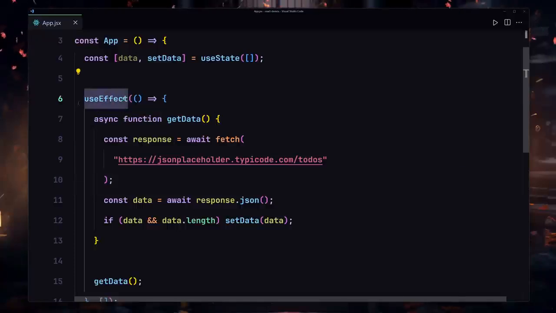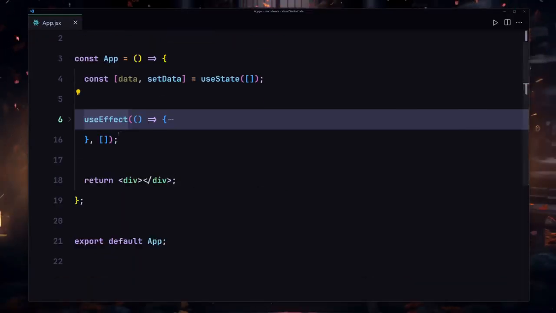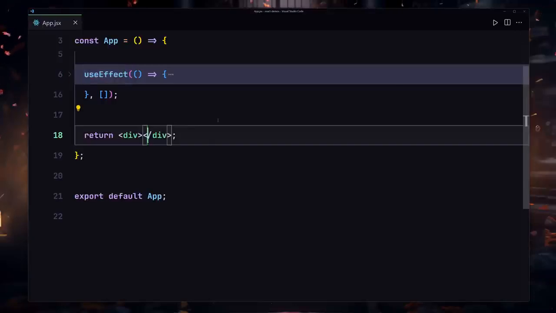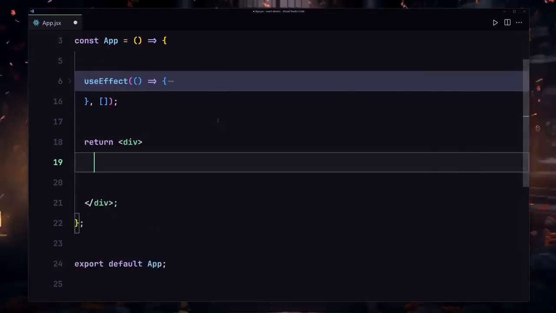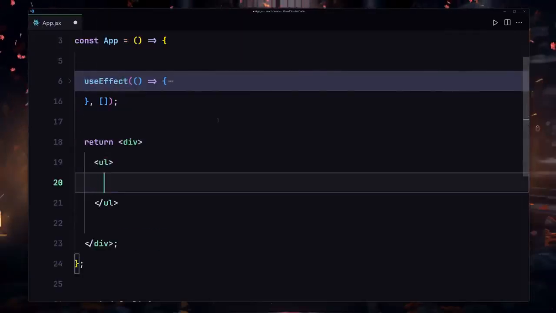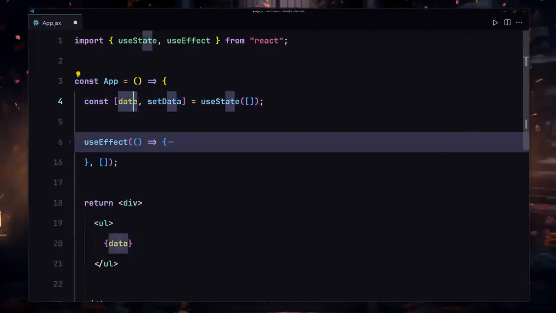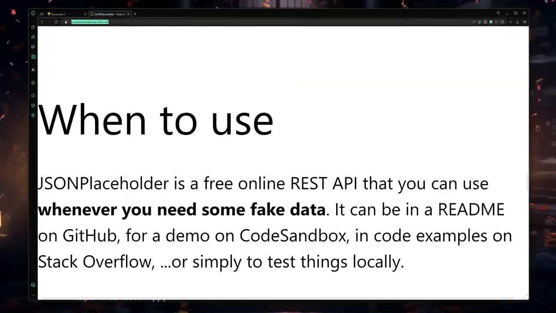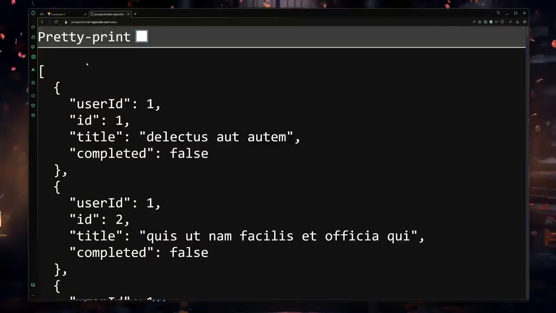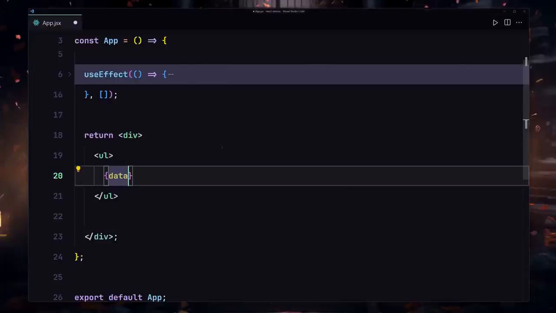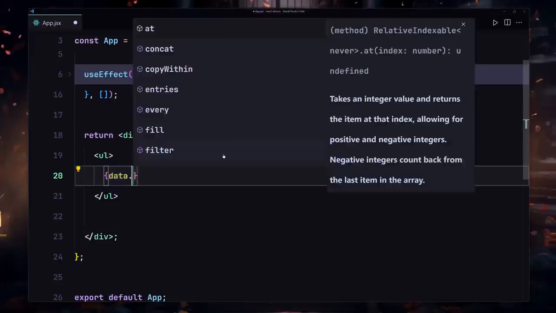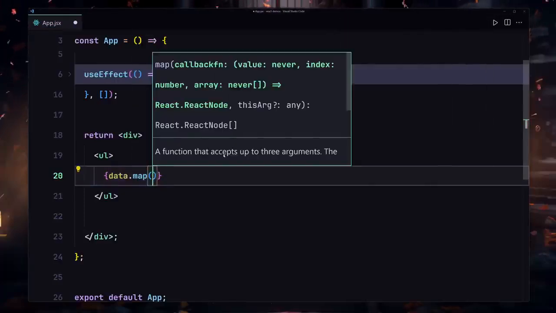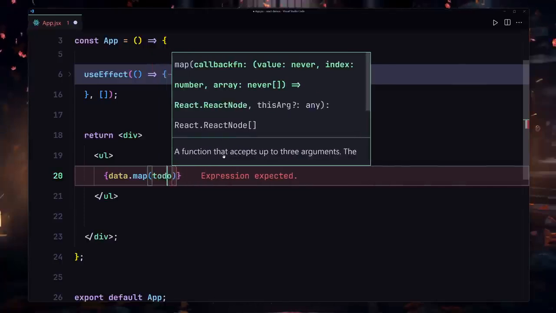Our data fetching logic is now successfully done, so I'm going to collapse that right here. Now that we successfully get the data, the next thing that we have to do is render that data to the DOM. So I'm going to be using a ul, and inside this ul I'm going to use my data, because this is the state where all of our data is located. We already know that the todos is an array, and inside this array we have a lot of objects. So we're going to be iterating over them, and to iterate we are going to be using the map method, and I'll just name the parameter item or todo would be fine.